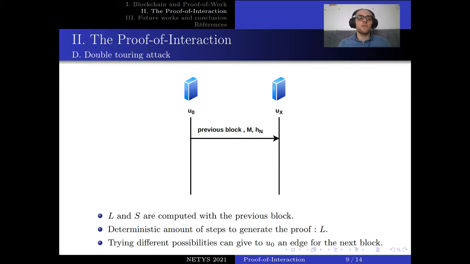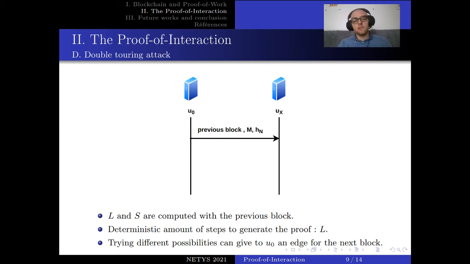For instance, if I finish my proof and I see that for the next block I have a tour of length 20, I will maybe try to do another block, and maybe with this block I will have a tour of length 5, and I will broadcast this answer, the one with the tour length 5.